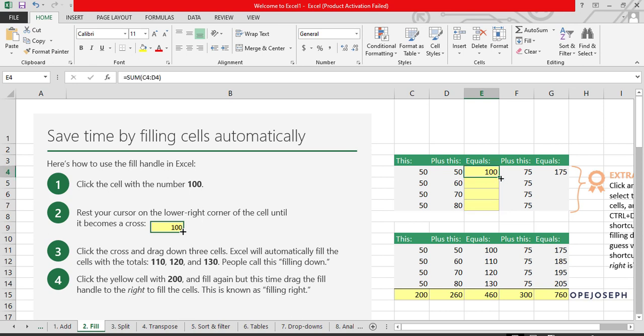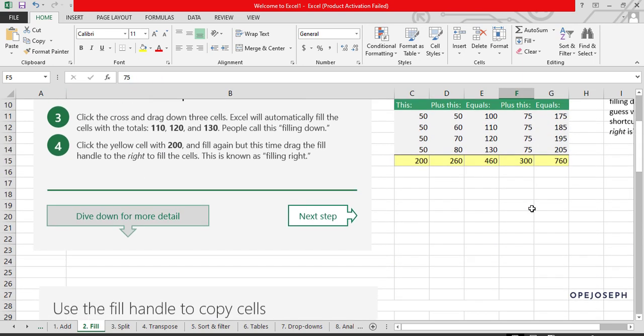If I fill that here, it's going to repeat the summation of C4 and D4 for the 3 cells down here, but using the corresponding values. Instead of 50 and 50, it's going to use 60 and 50, 50 and 70, 50 and 80 to get 130, but it is still using the same sum function.